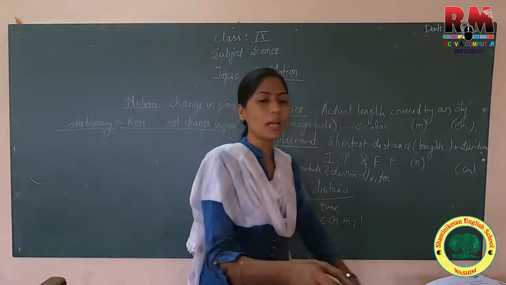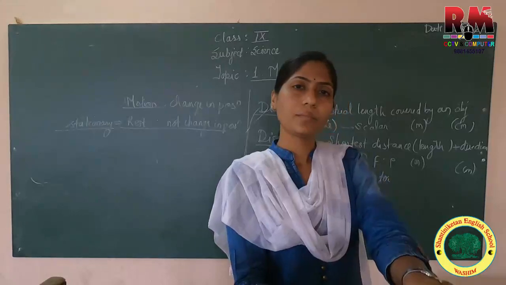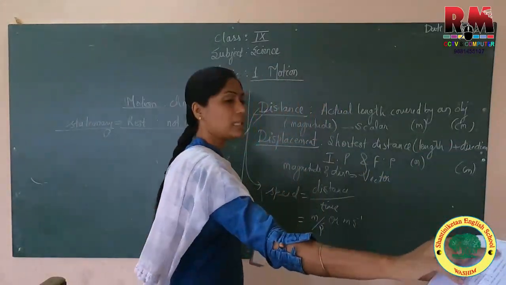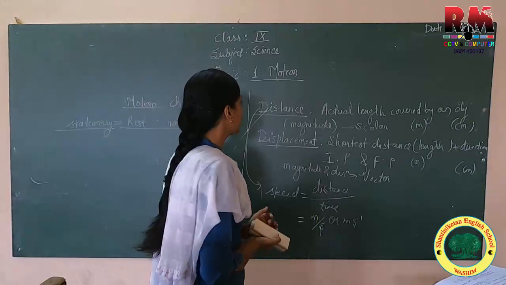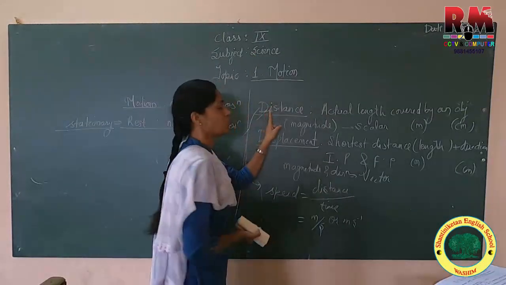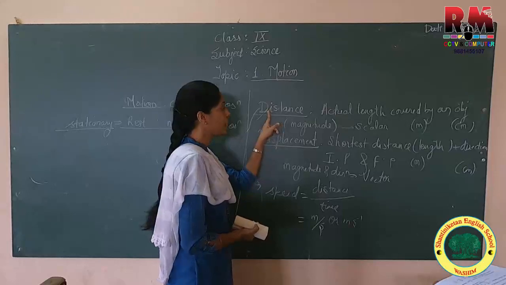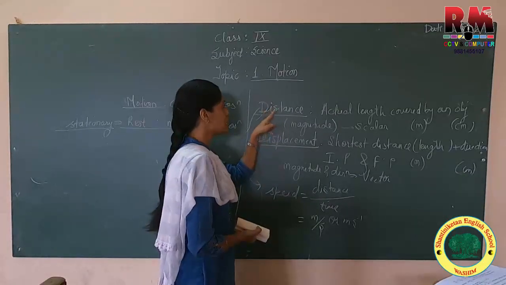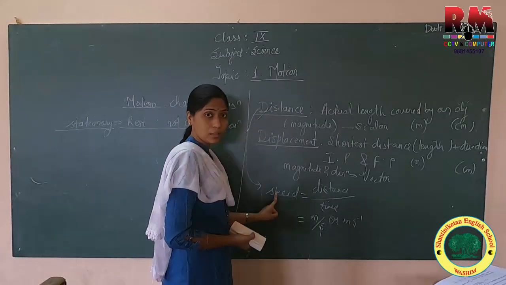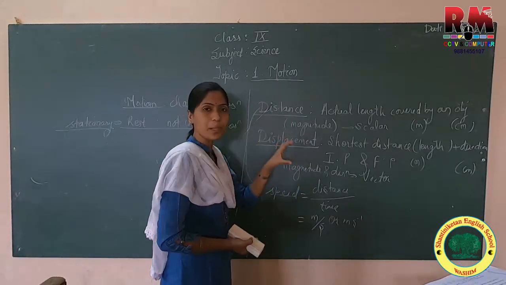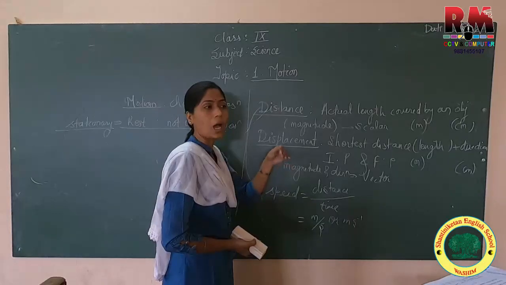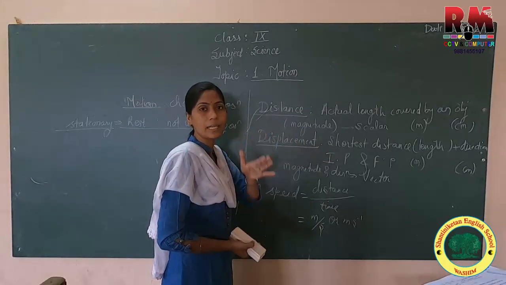Now speed is related to distance. The very first physical quantity we studied related to motion was distance, and from distance, speed. Speed is distance per unit time, meaning that particular object is covering how much distance in a given time.